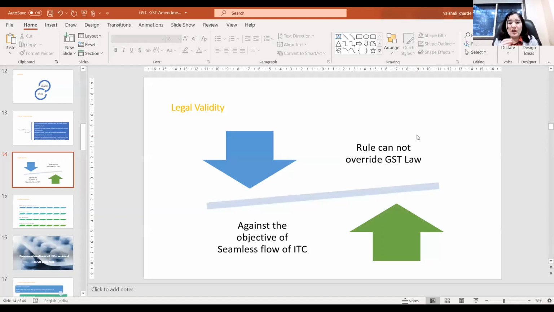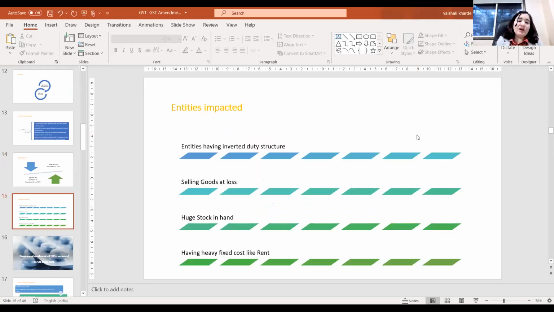And we are aware that many of the trade chambers have requested the government to at least extend the applicability of this rule in future. Don't apply this rule from the 1st of January, as many taxpayers are already facing cash crunch or working capital challenges on account of the pandemic, and implementing this rule at this time is not good. But we don't know whether the government is going to consider the request. This rule is definitely going to create certain challenges for certain entities.